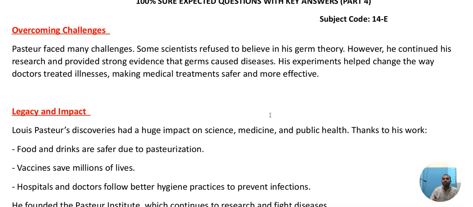Now, overcoming challenges. For Pasteur, it was not so easy to convince the people. There is a kind of viral infection, and there is a vaccine. If you use this vaccine, you can save your life.